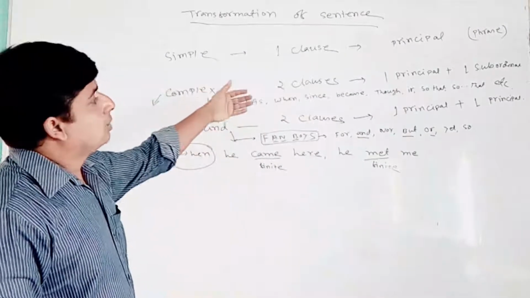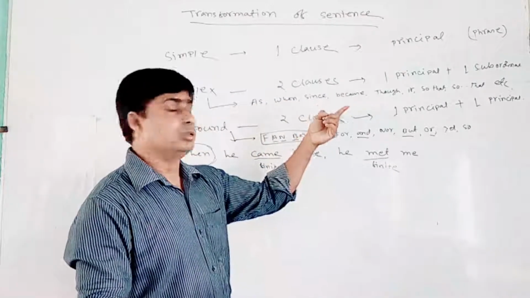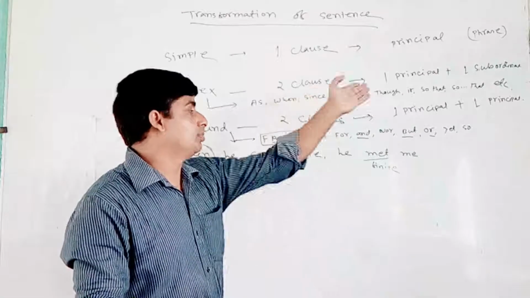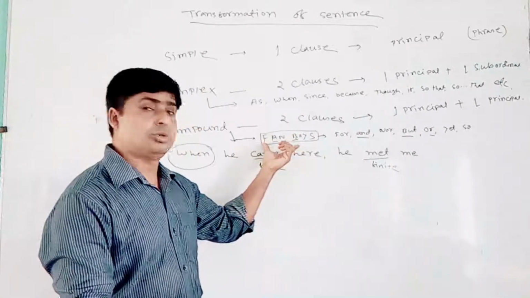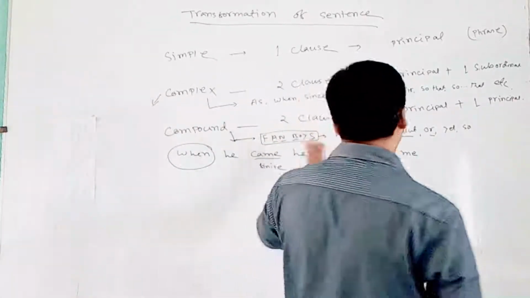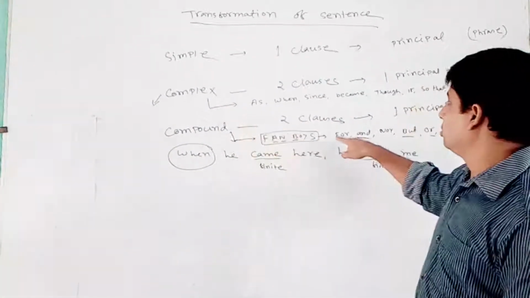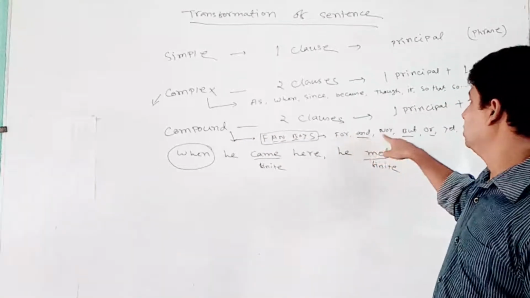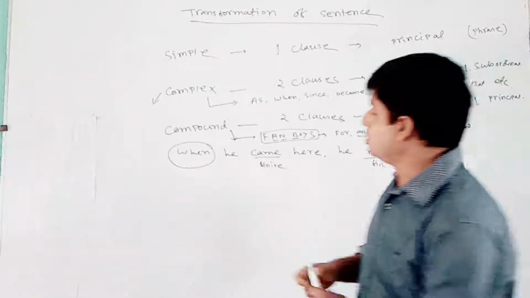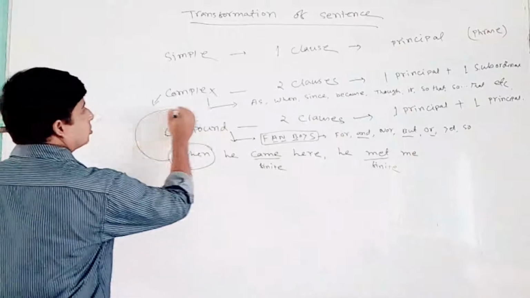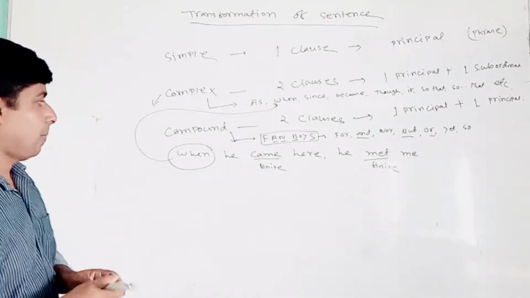So in complex sentences we have some subordinate conjunctions like as, when, since, because, though, if, so that, etc. We have a lot of them. And in compound sentences we have FANBOYS as a short version, to make it easy to memorize. That means in compound sentences we have coordinate conjunctions like for, and, nor, but, or, yet. So of course, when we see the "when" here, this goes to complex sentences. So it's a complex sentence.